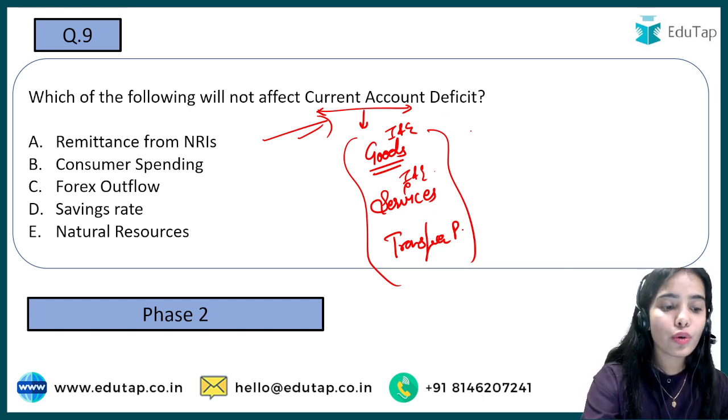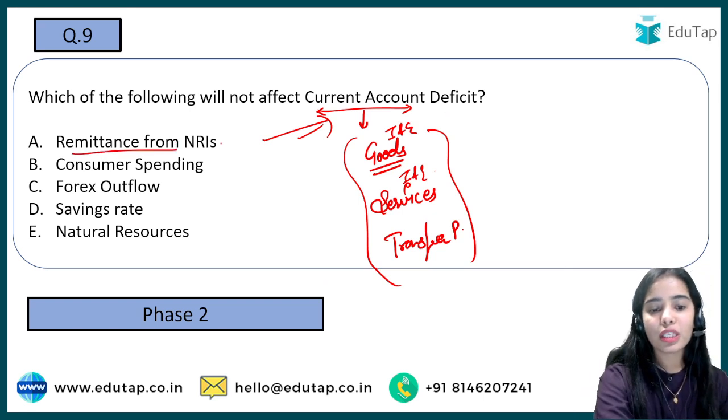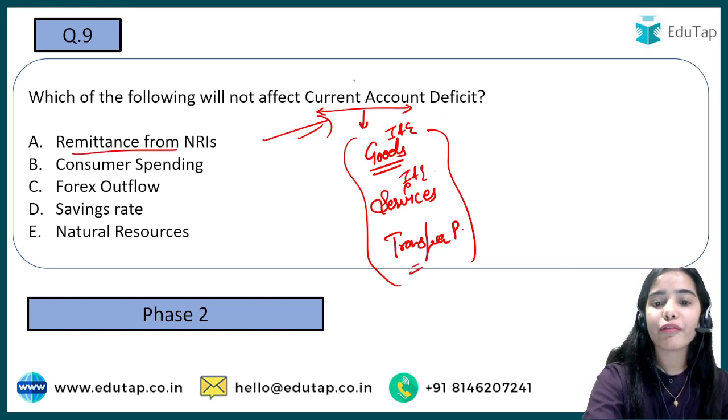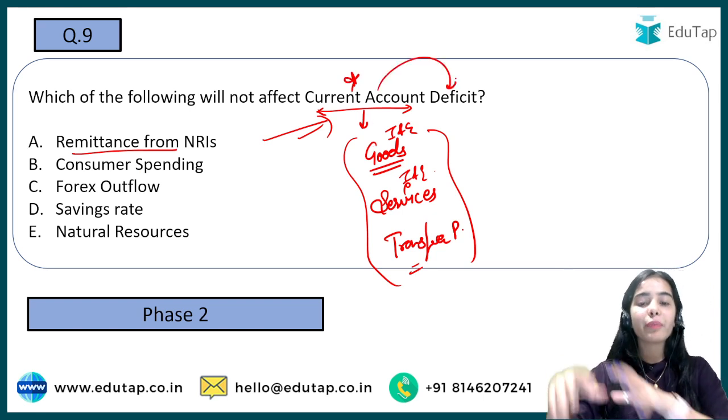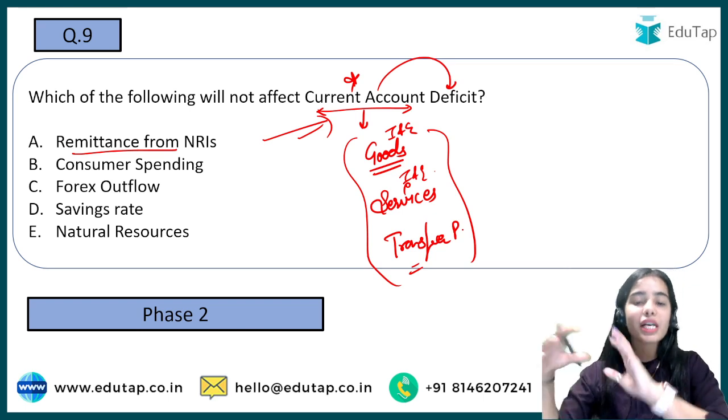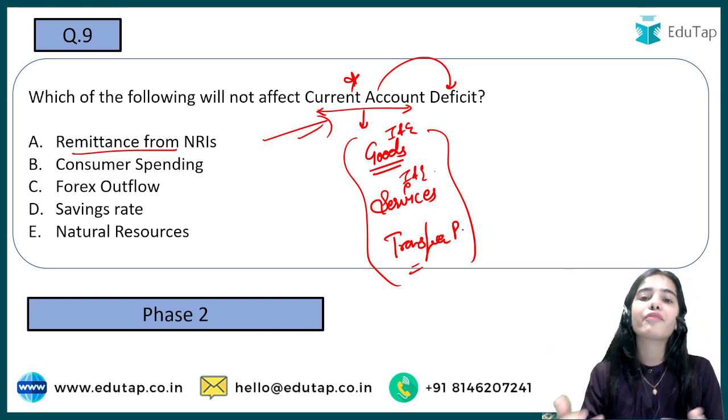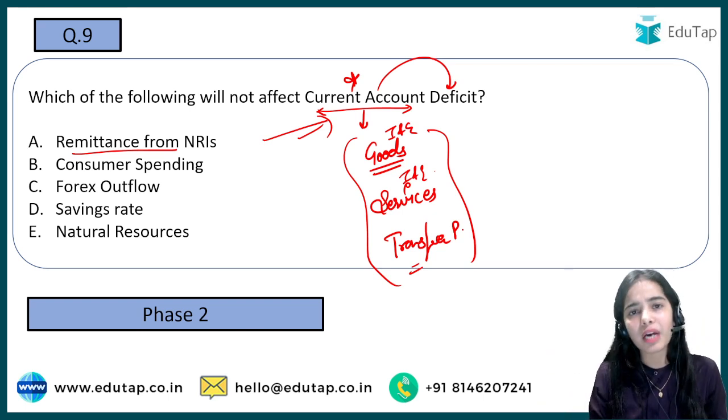So remittance from NRIs is a transfer payment, so this will affect the current account, and that's why it will affect the current account deficit. If remittances are coming in more, if the transfer payments are coming in more, that means the deficit is reducing or we are creating some kind of surplus.